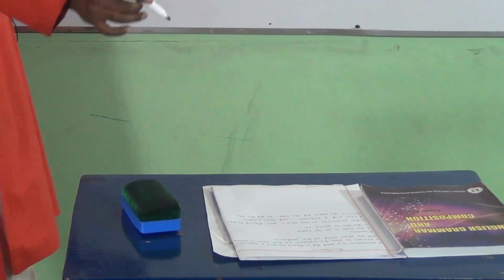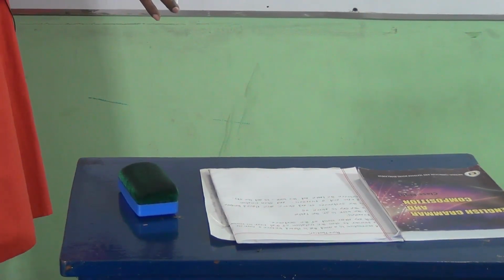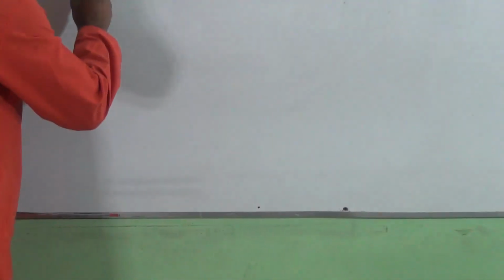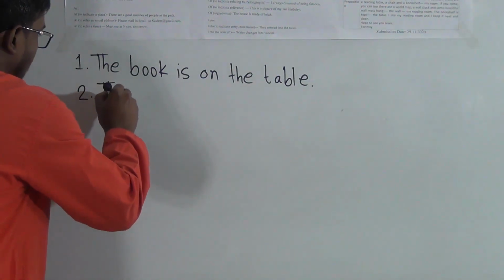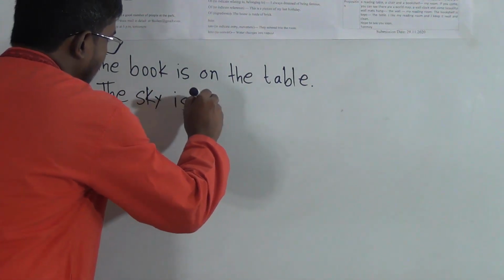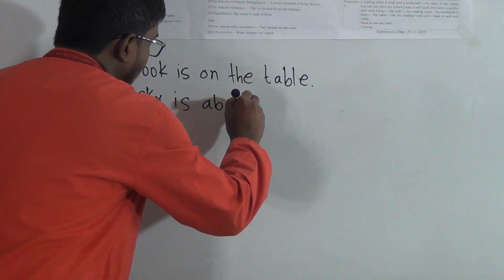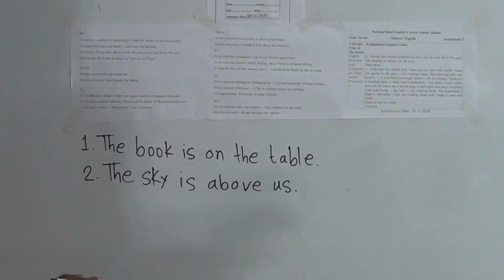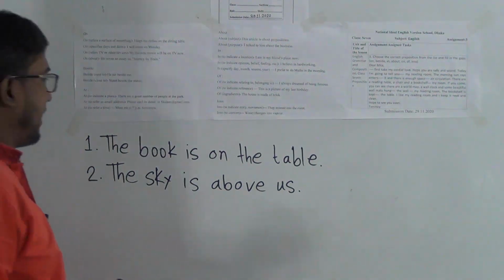Dear learners, I have given you a practical example. Another example: the sky is above us. So look at the second example. The sky is above us.